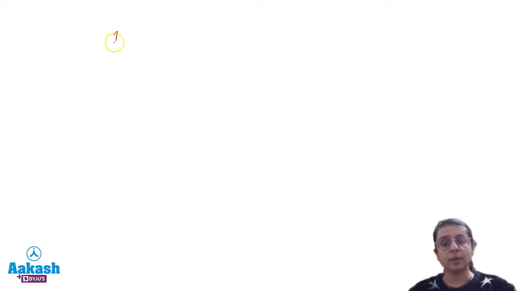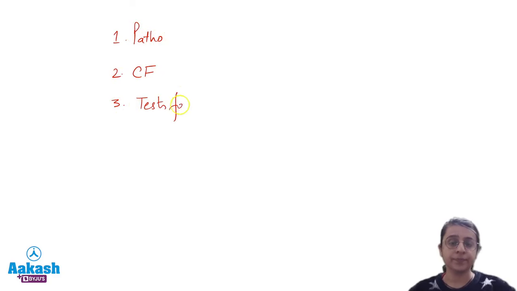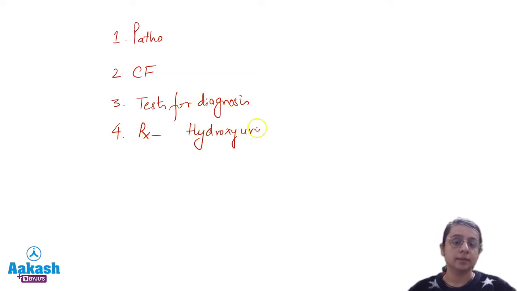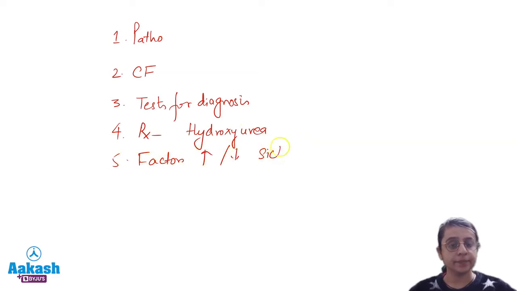You have understood, number one, the pathogenesis. Number two, the clinical manifestations. Number three, we have seen the tests for diagnosis. We have seen the treatment here: we can give hydroxyurea. We have seen the factors which increase and decrease sickling.